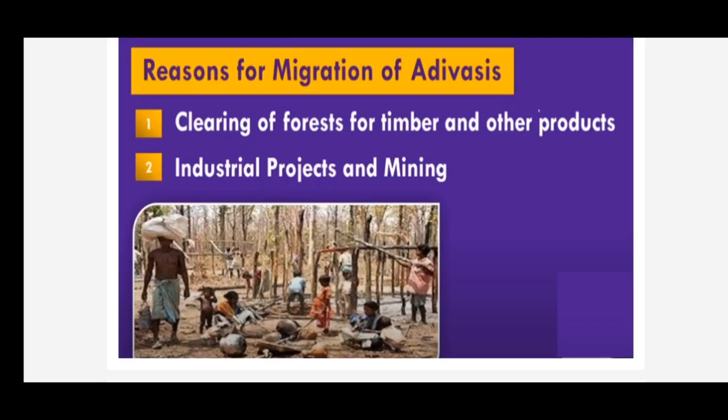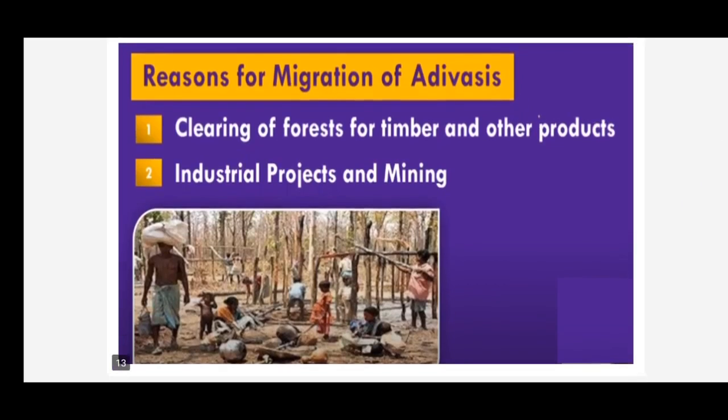Second thing is industrial projects and mining. Some areas like Jharkhand have dolomite ore available. So in order to extract the dolomite, children, they forcefully vacate that place of these Adivasis. Then next, industrial projects also. As you all know, industries are set up in rural areas, because where the minerals are available, that is where the industries are set up. That's why this is also one of the cases to migrate these Adivasis from that place to another place.